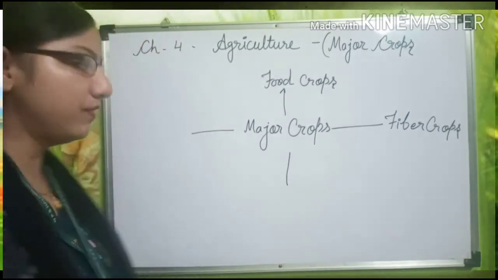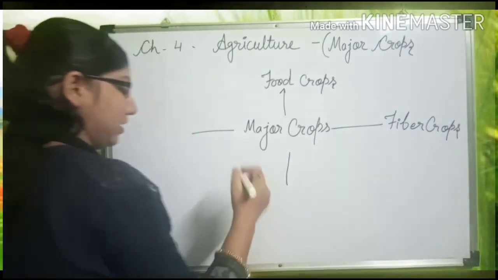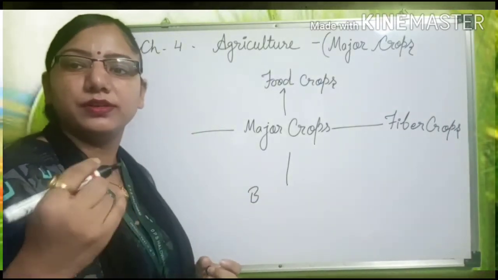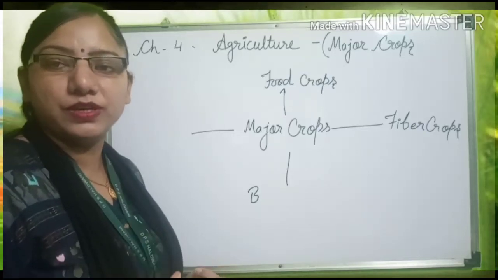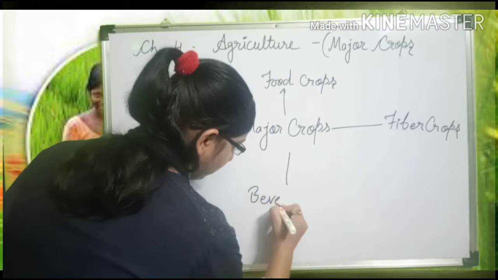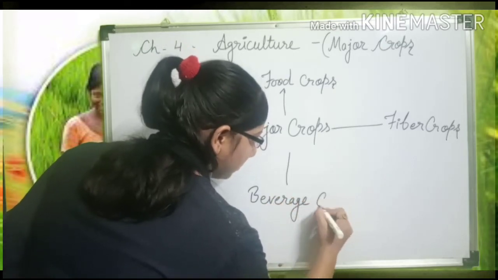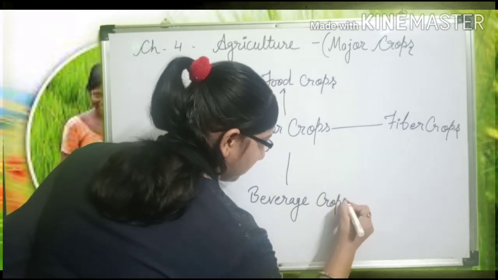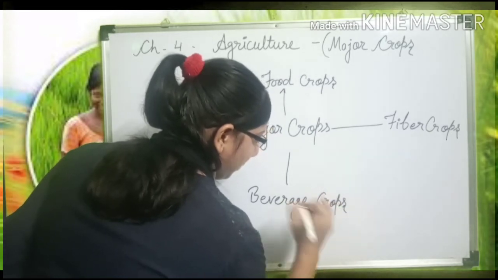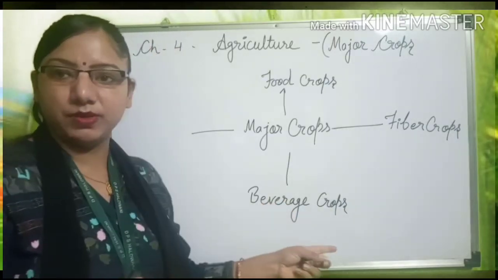Next is the beverage crops. Beverage crops, the things which we are using for the drinking like tea and coffee, these all are coming in the beverage crops. Okay, that tea and coffee will include in the beverage crops.